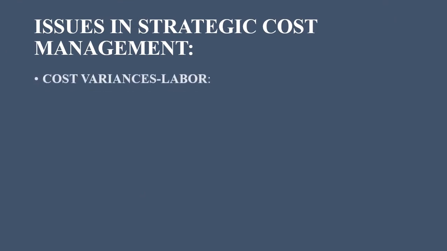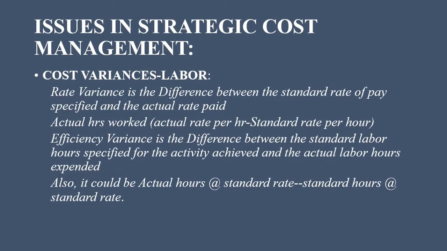Cost variance, labor. Rate variance. It is the difference between the standard rate of pay specified and the actual rate paid, that is, actual hours worked times actual rate per hour minus standard rate per hour. Efficiency variance is the difference between the standard labor hours specified for the activity achieved and the actual labor hours expended. Also, it could be actual hours at standard rate minus standard hours at standard rate.